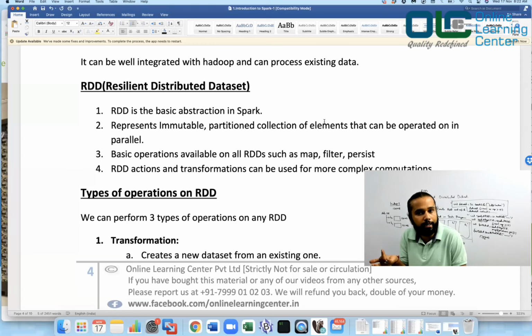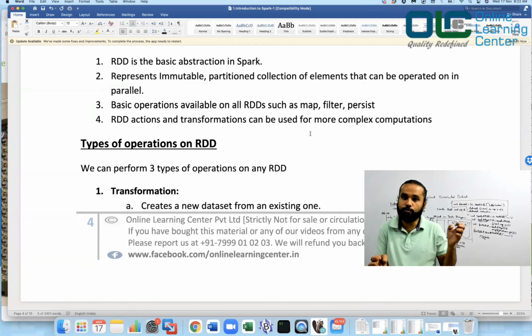Okay, so let's look into this. RDD is the basic abstraction in Spark. It represents an immutable partitioned collection of elements that can be operated on in parallel. As I said, you have a file of 200 MB. You loaded that data in Spark. Since the file was 200 MB, the data was broken down into two blocks, B1 and B2, because of the HDFS property. And since you are now trying to load the data, it would be loaded in the memory wherever the blocks are residing, right? And then all the operations, whatever you are doing, would basically be performed on that.